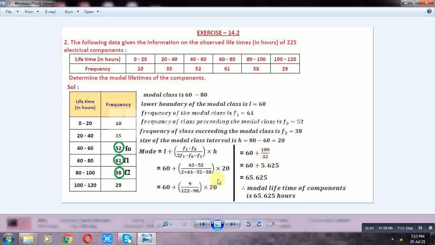The value of 180 by 32 is 5.625. 60 plus 5.625 is 65.625. Modal lifetime of components is 65.625 hours. This is the mode of the given data. Next problem.